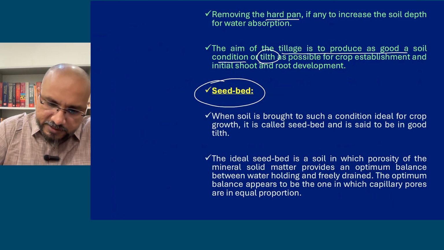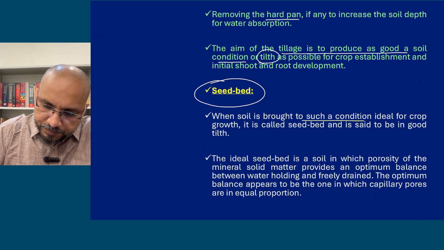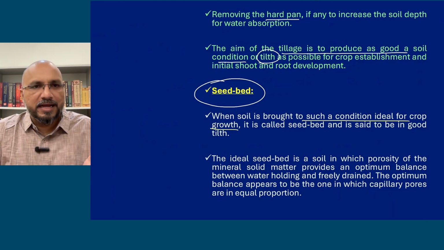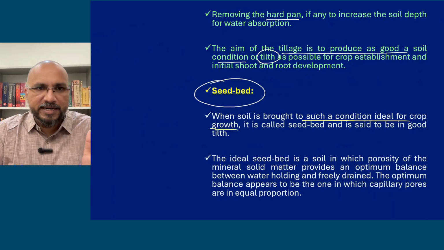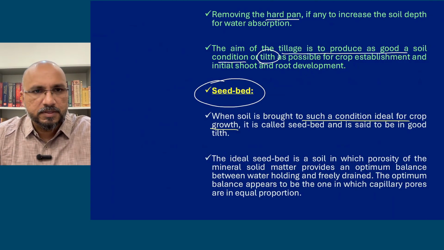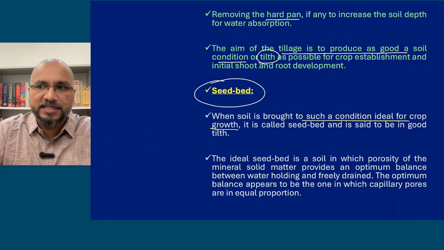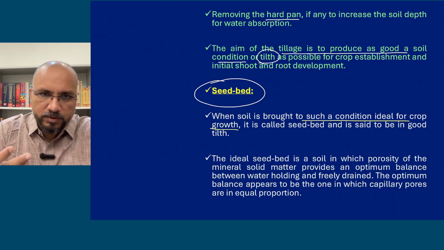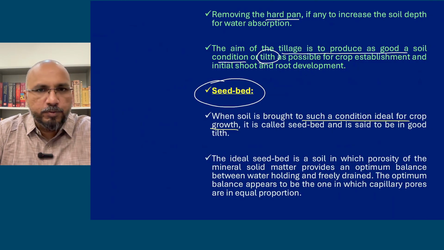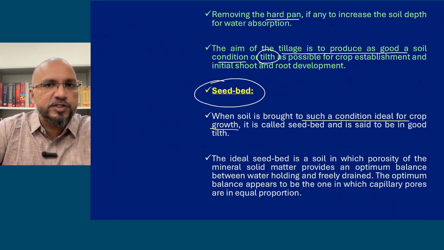So when soil is brought to such a condition ideal for crop growth, then it is called a good seed bed. So seed bed is a good condition of the soil which is ready for sowing. A soil which is in proper tilth condition, we call it a seed bed. So all this tillage operation is done to prepare a proper seed bed so that you can go for sowing.